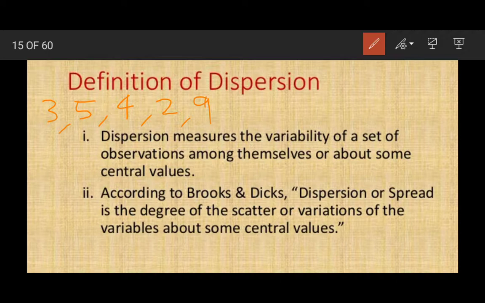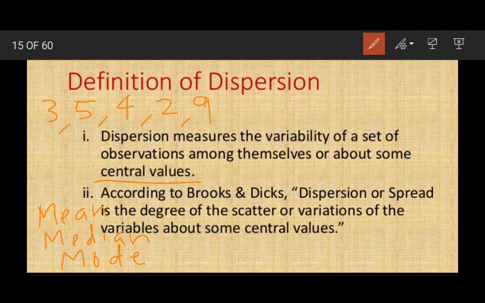Now suppose I find the central value. Central value means that value which gives the idea about the middle value. So there are three central values: one is mean, the other is median, and the next one is mode.